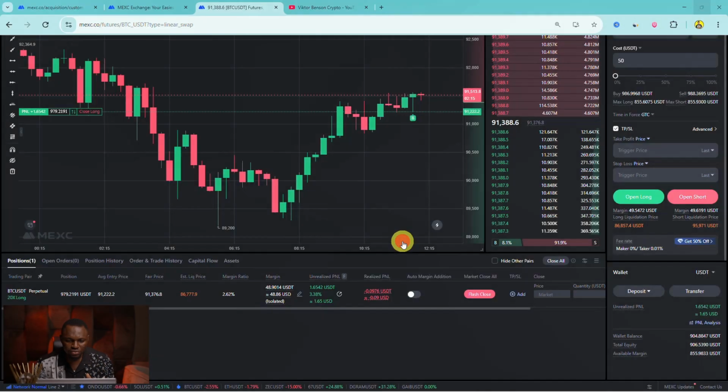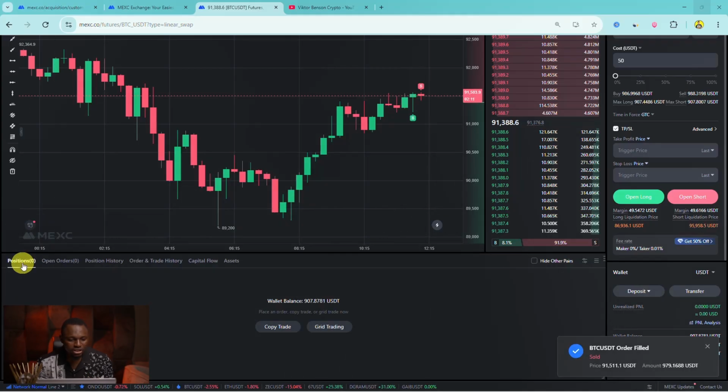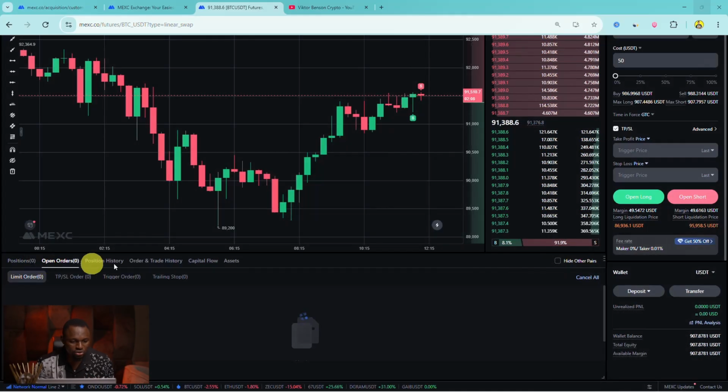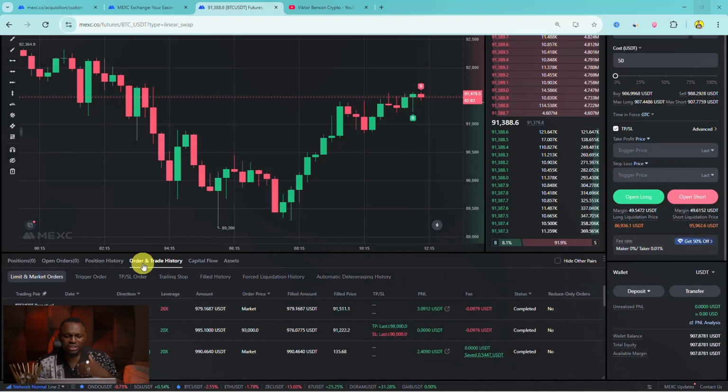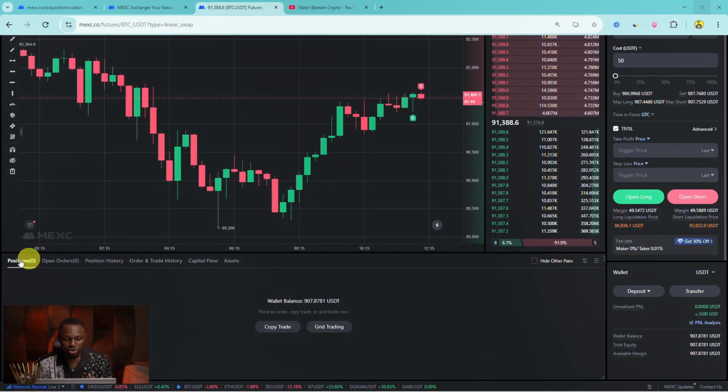So I'm also going to close all of this too. All right. So you can see this position is closed. Now we can go on to our order or trade history to be able to see all of the trades that we've taken, even yesterday. You can see your P&L, your profit and loss, your filled price, your filled amount, order price, amount, leverage, direction, status, and all of this. You can see all of them right here. So you need to also see that. Right here, you can see your total P&L that you have in the market if you have multiple positions open.